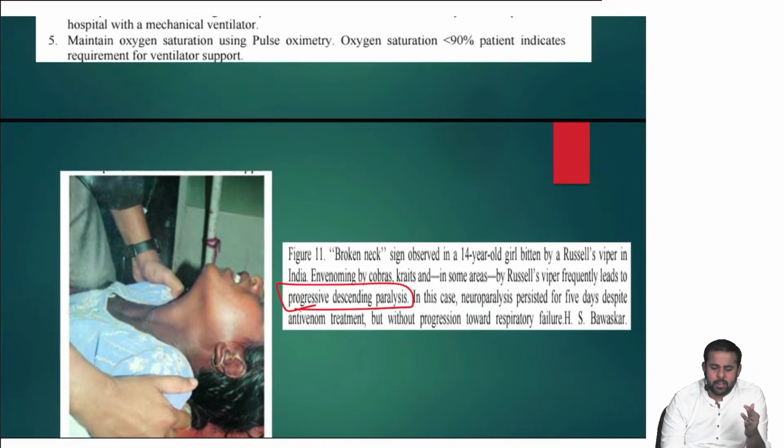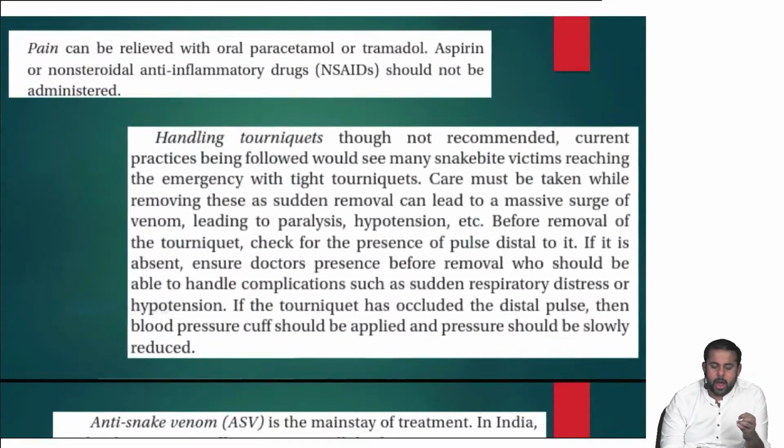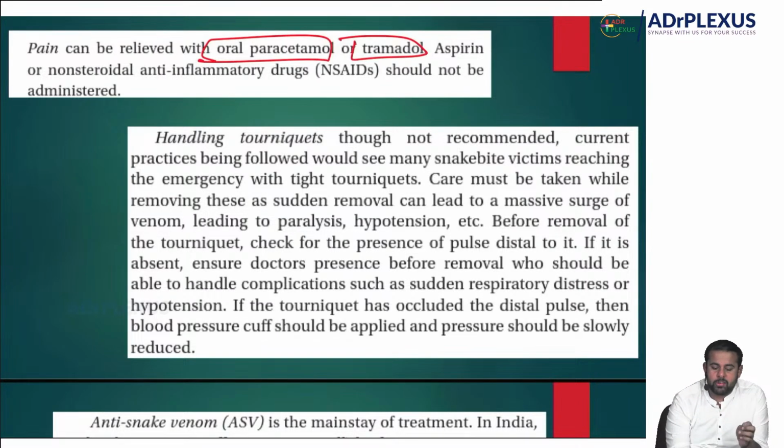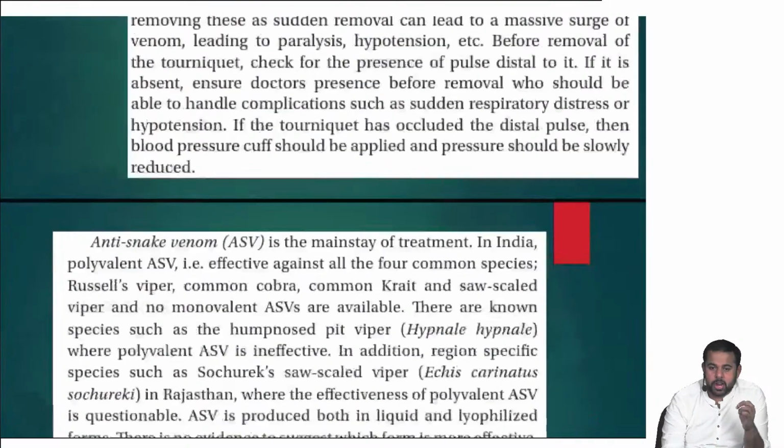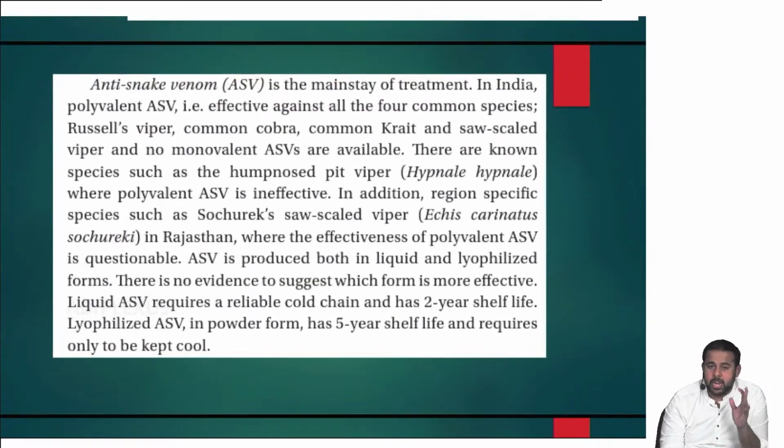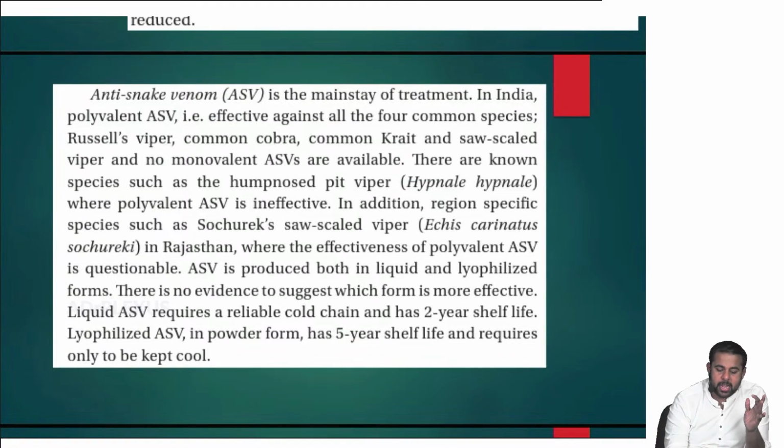When to refer, these things are important, and how to handle the tourniquets, how slowly you have to do that, and if there is pain, oral paracetamol or tramadol has to be used. Aspirin and NSAIDs have to be avoided. Then ASV is the mainstay of treatment. In India, it is polyvalent ASV.